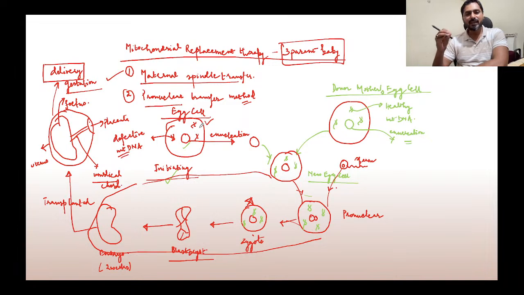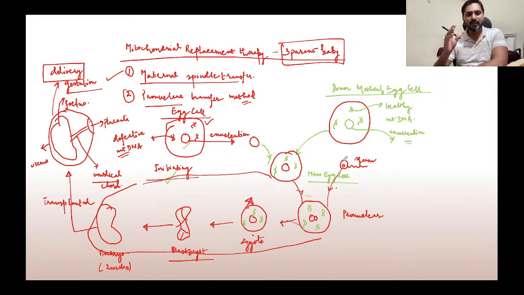The father's sperm cell also has mitochondria, but the number of mitochondria is very less. See, the cell size itself is very small, it has around 4 to 5 mitochondria only, and during the fertilization process these mitochondria are also destroyed. So that is why we say that the mitochondrial DNA is inherited only from the mother side and not from the father side. I hope this is clear. So you must understand this, that mitochondrial DNA is inherited only from the mother side.